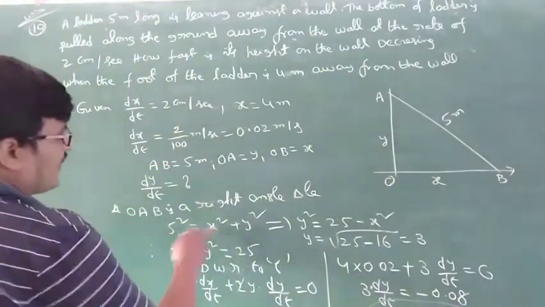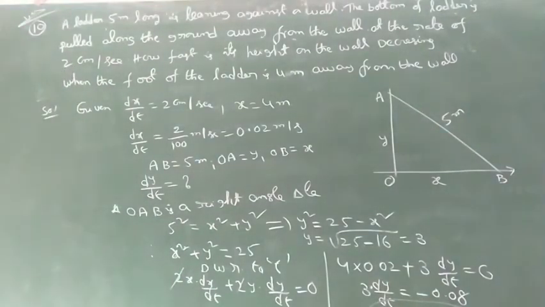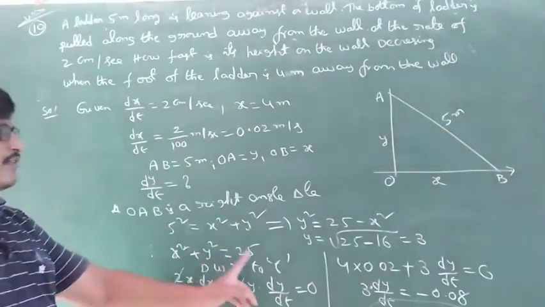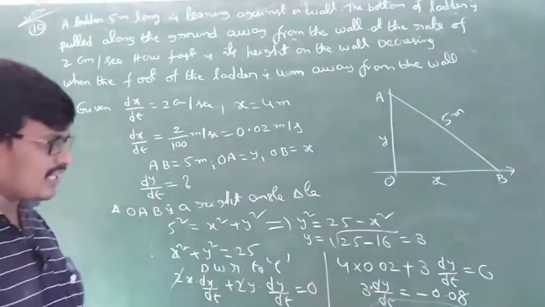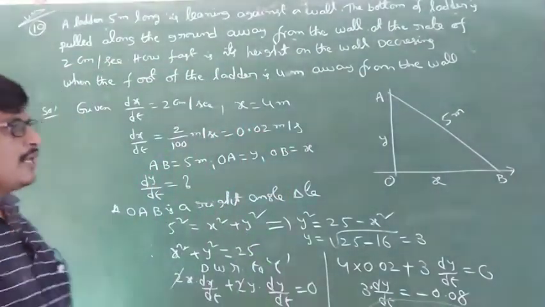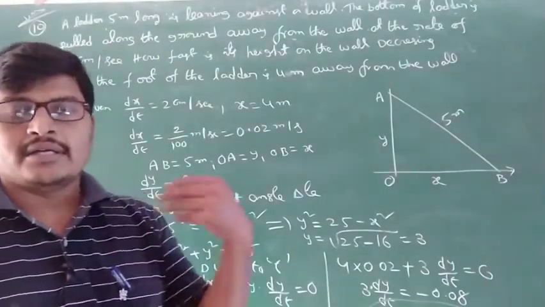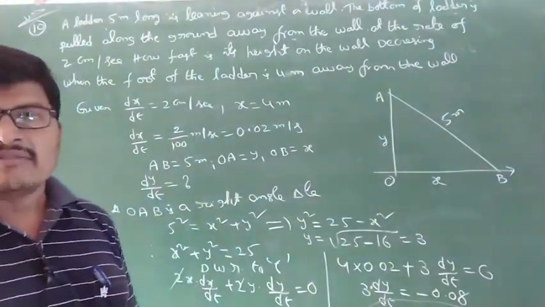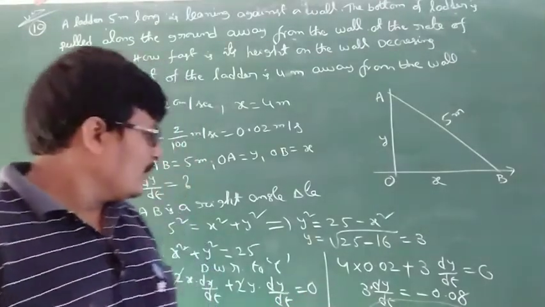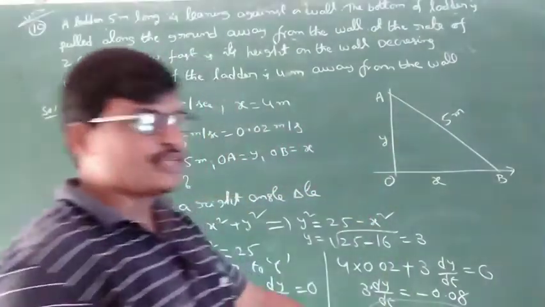So this is the right angle triangle. Pythagoras theorem: hypotenuse square is equal to side square plus side square. So x square plus y square is 25. Derivative with respect to t, and apply all the values. Finally we find dy by dt is equal to minus 0.08 by 3. Minus is nothing but decreasing. What value is decreasing? 0.08 by 3 meter per second is decreasing, negative.